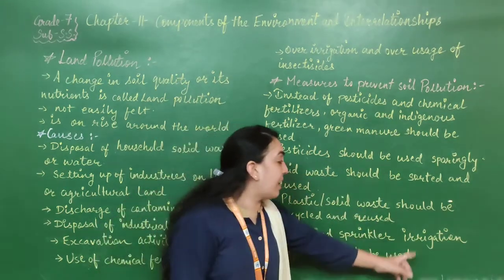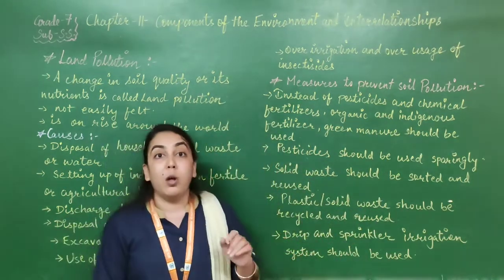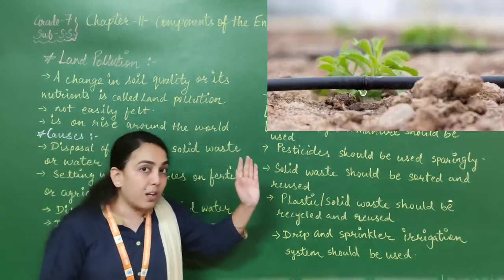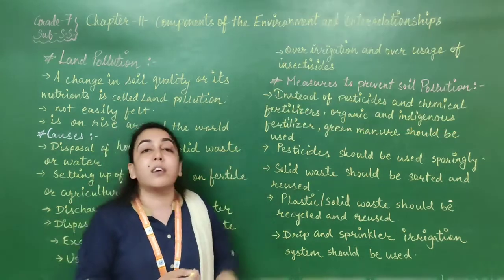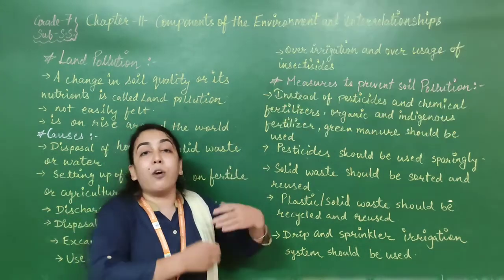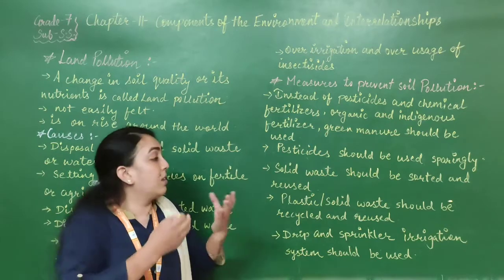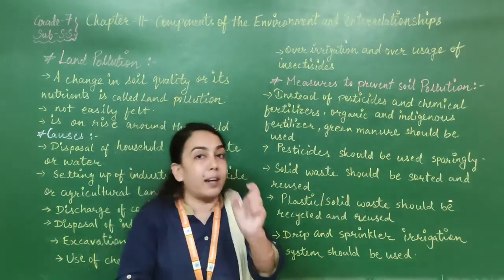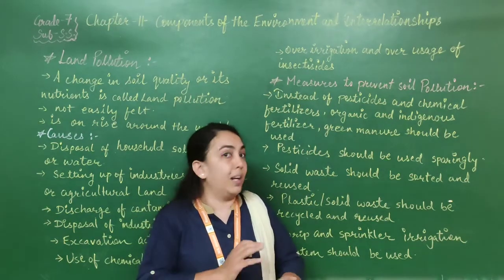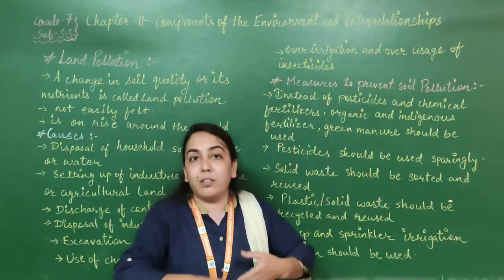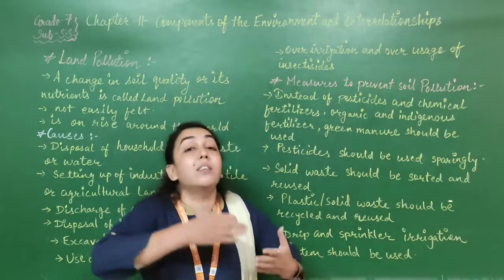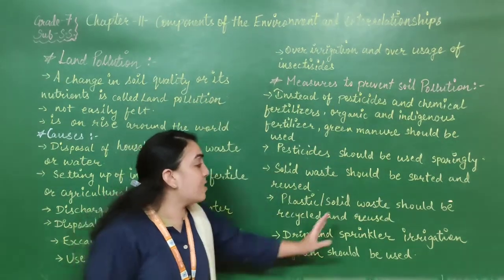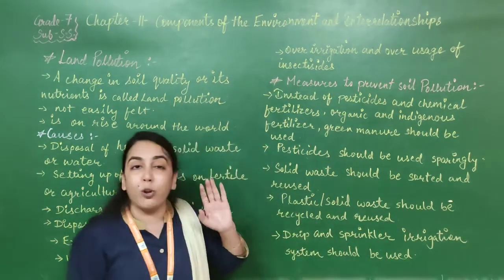Drip and sprinkler irrigation system should be used. Now here you can see the drip and sprinkler irrigation systems. First one is the drip irrigation and then the sprinkler irrigation. With the help of these irrigation techniques, the water is not wasted much and the land will get only the amount of water which is required. It will not get excess water, and if it is not getting excess water, then the land pollution will reduce. So the soil will become good. So drip and sprinkler irrigation should always be used.